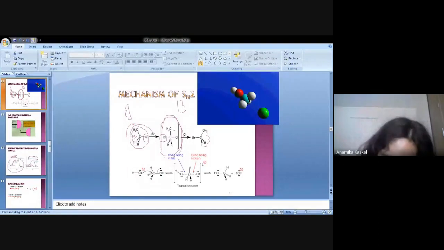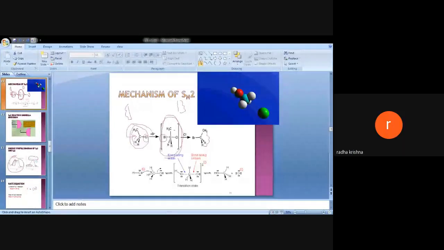Nucleophilicity means the property to donate electrons so easily. If you consider I minus, it has the least electronegativity, so it can easily donate its electron pair to the positive center. Is it clear?